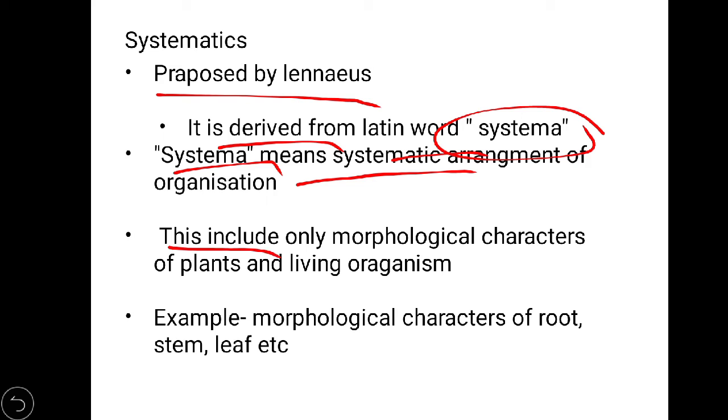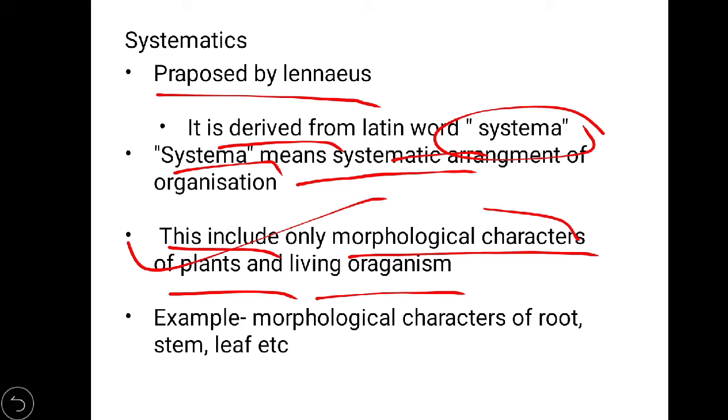This includes only morphological characters of the plant and living organism. This is the best and the most known step by Linnaeus for the goodness of classification. We can also say that it was the weakness of Linnaeus classification.